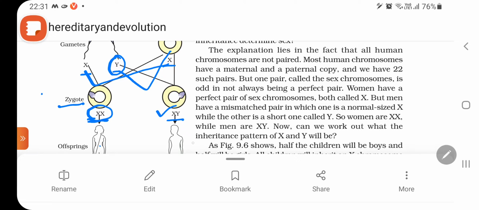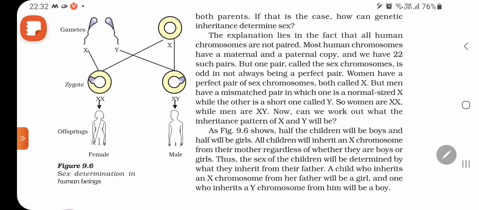So here you can see that in human beings, sex is determined by the type of chromosome. In detail, genes present on the chromosome are responsible for the sex of an individual. Now I will read from the NCERT book.